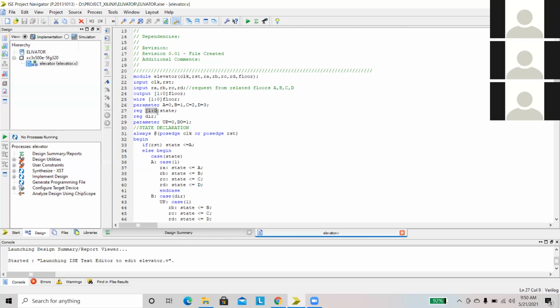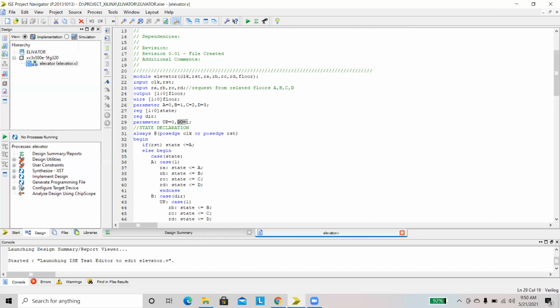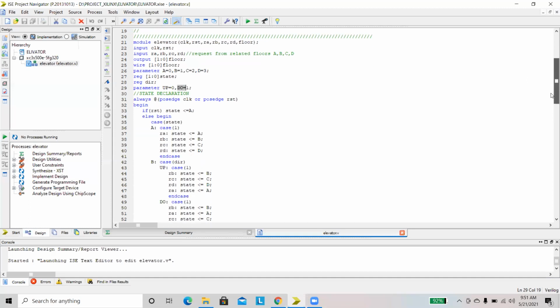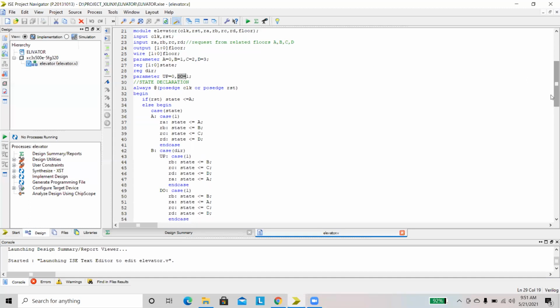Next, state. Here we are using an FSM, finite state machine. Here we have one as up and the second as down. These are the directions. If it is moving top, that is the up direction. If it is coming down, that is the down direction. In an FSM there are 2 types of always blocks. One is for state declaration and the second is for operation, that is for combinational logic. Here we use the state declaration always block first.